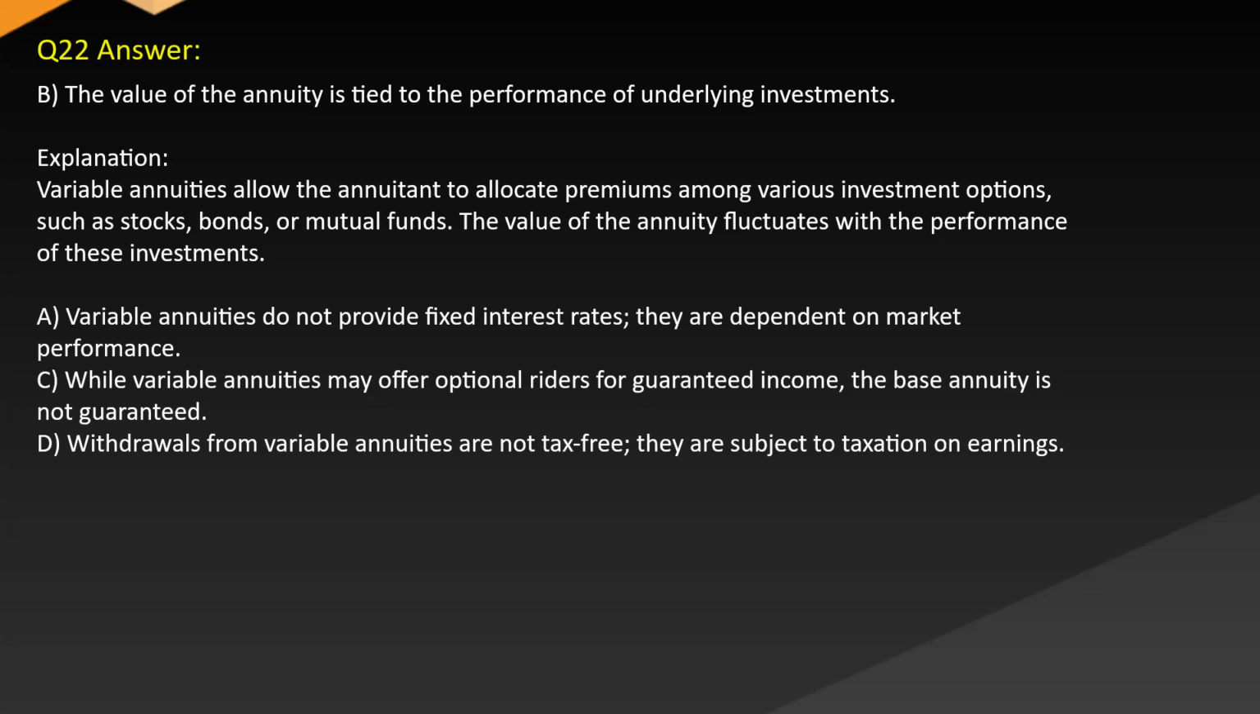A. Variable annuities do not provide fixed interest rates. They are dependent on market performance. C. While variable annuities may offer optional riders for guaranteed income, the base annuity is not guaranteed. D. Withdrawals from variable annuities are not tax-free. They are subject to taxation on earnings.